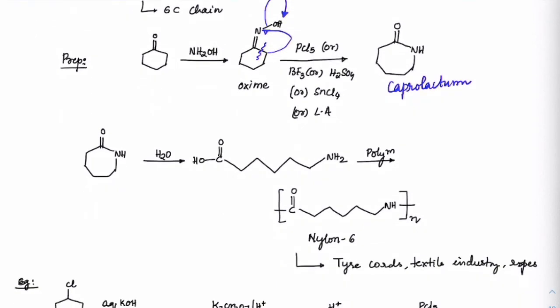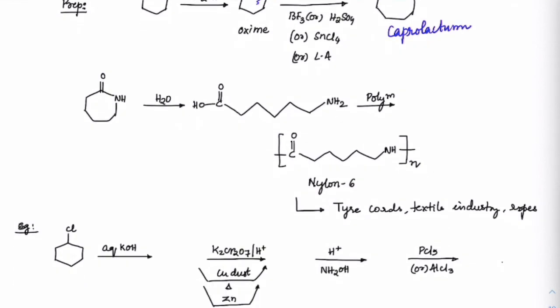Now this caprolactam, on hydrolysis, first opens up, and then as it polymerizes, on this side there is an amine group and on this side there is an acid group, so it will get polymerized on both sides to give nylon 6. So where do we use it? We use it in tire cords, in the textile industry, as well as to make ropes. These are the uses of nylon 6.